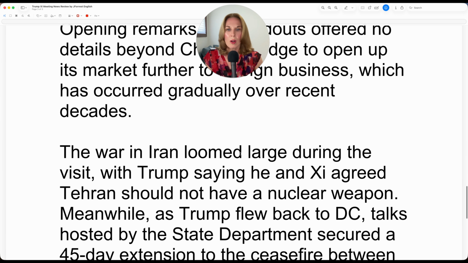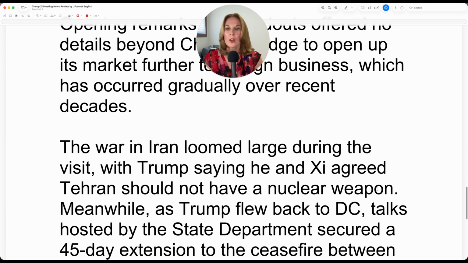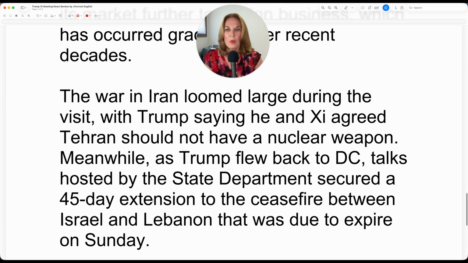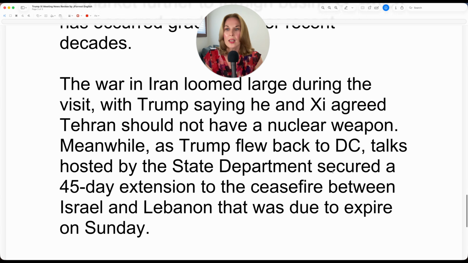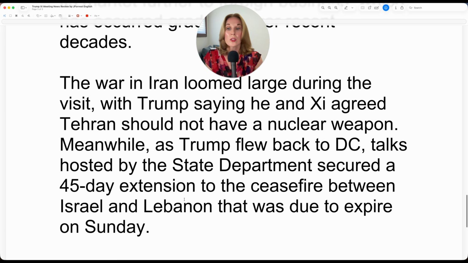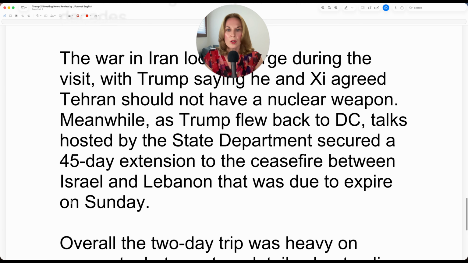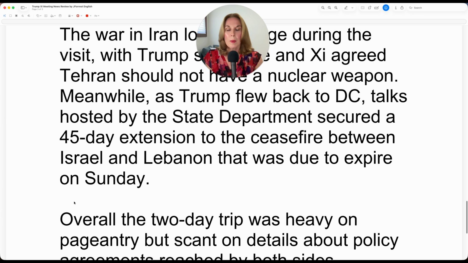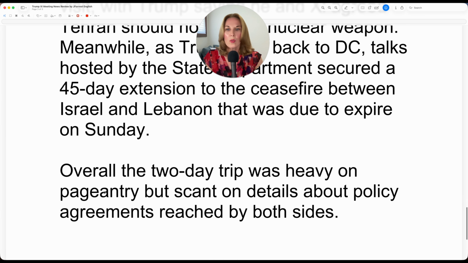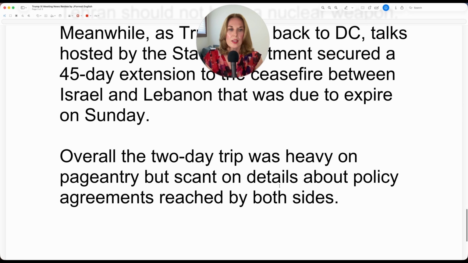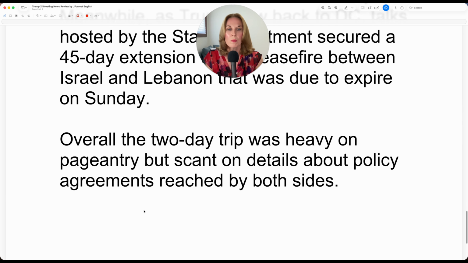The war in Iran loomed large during the visit, with Trump saying he and Xi agreed Tehran would not have a nuclear weapon. Meanwhile, as Trump flew back to D.C., talks hosted by the State Department secured a 45-day extension to the ceasefire between Israel and Lebanon that was due to expire on Sunday. Overall, the two-day trip was heavy on pageantry but scant on details about policy agreements reached by both sides.